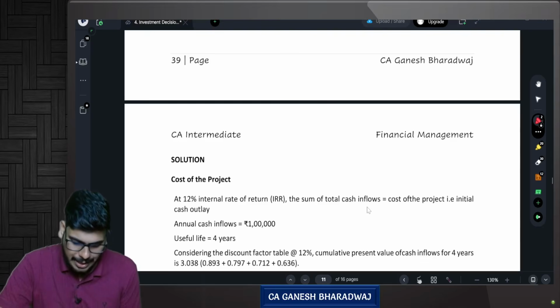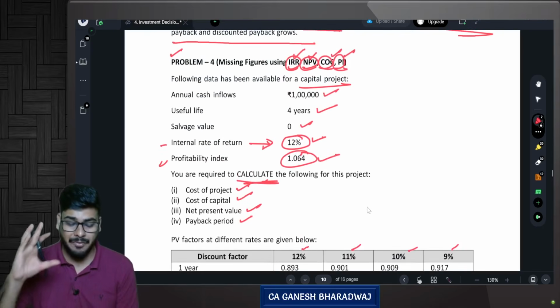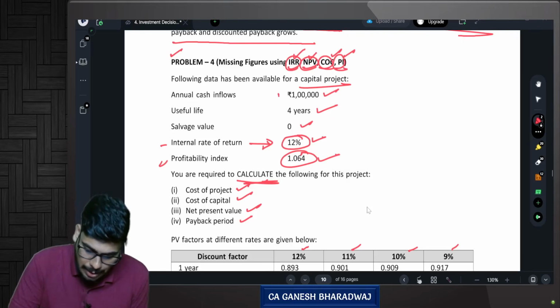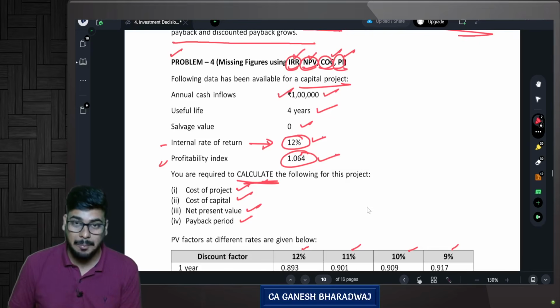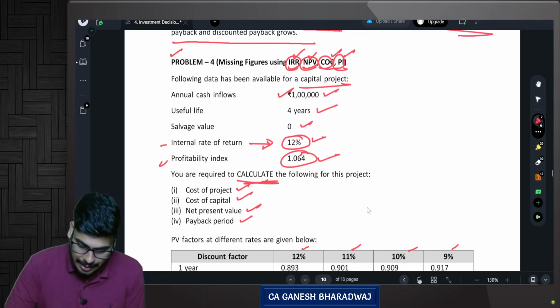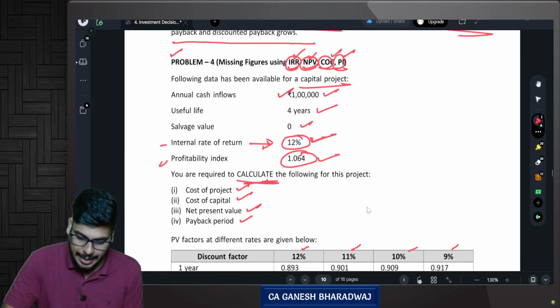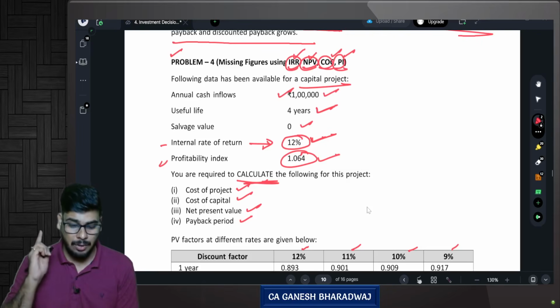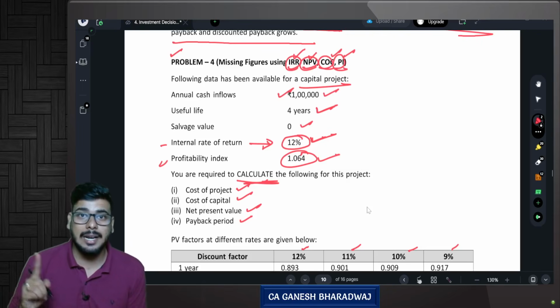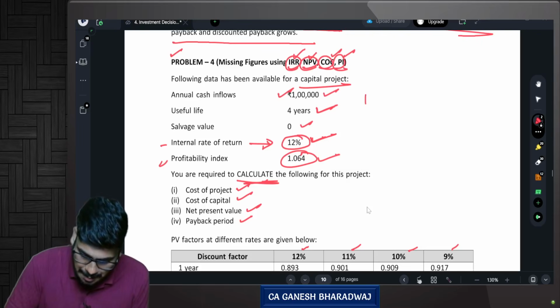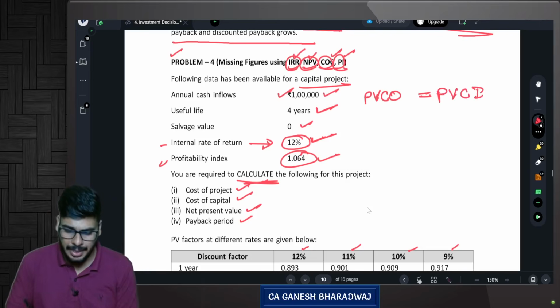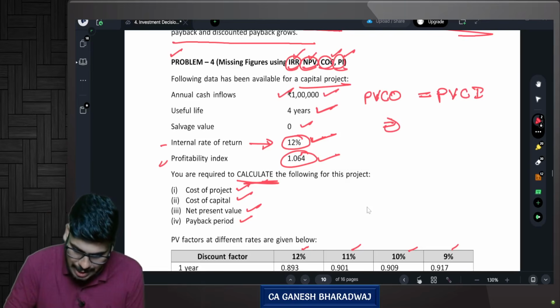Now, what have they given? Guys, where do we start with it? They have given the annual cash flows. They have also given IRR is 12%. Life is 4 years. Can I say? Now. IRR is the rate that equates my present value of cash outflow with my present value of cash inflow. Yes or no? Yes. Now, what is my present value of cash inflow?